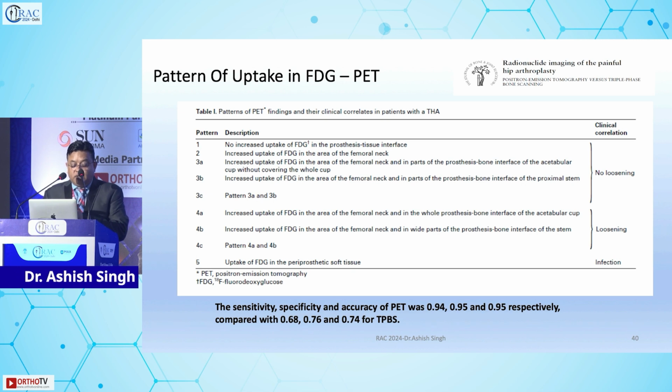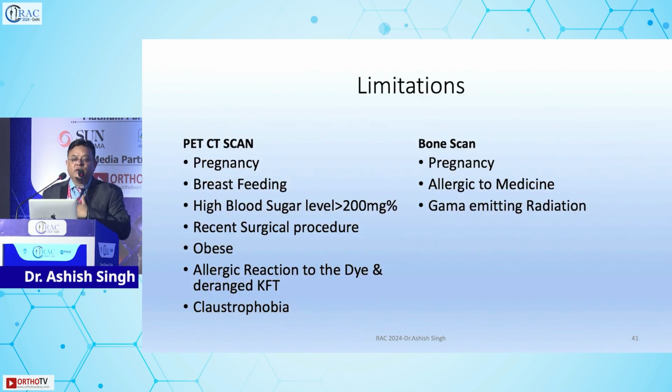If there is uptake of FDG only in soft tissues along with all the 5 zones, then it is suggestive of infection. Whereas zones 1, 2, 3, 3B, 4, A, B, C, these are aseptic loosening. So you need to understand the PET scan. You should not rely on the nuclear medicine people, because they always say clinically correlate, and then you are stuck.